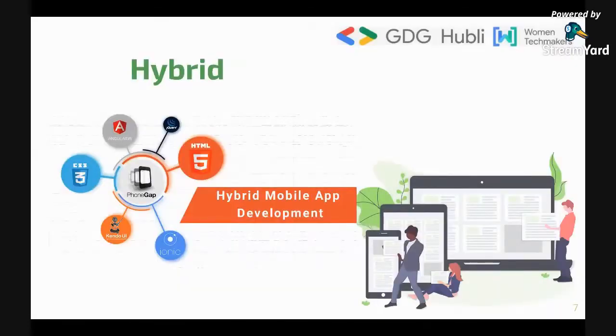But then came hybrid. When it comes to hybrid, you use technologies such as HTML, CSS, and JavaScript and stuff like that. You just make a website, make it responsive, and make an application out of it, so that in that application you open a web view. And once you open a web view, you have the application ready.